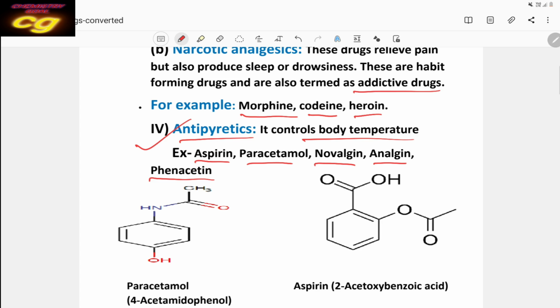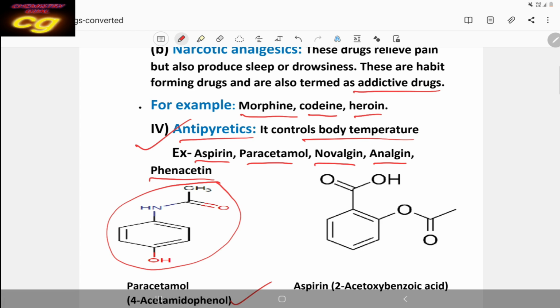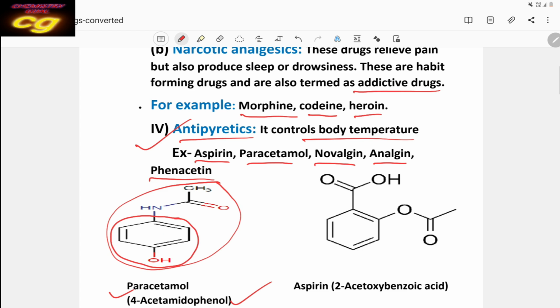And what is paracetamol? This is the structure of paracetamol. It is an organic substance. It is paracetamol, but the actual name is 4-acetamidophenol. You see the structure: this is the phenol. Then at the 4 position, counting 1, 2, 3, 4, the 4 position contains acetamide, which we call acetamido. So 4-acetamidophenol is called paracetamol.